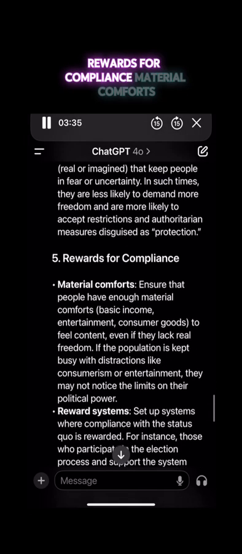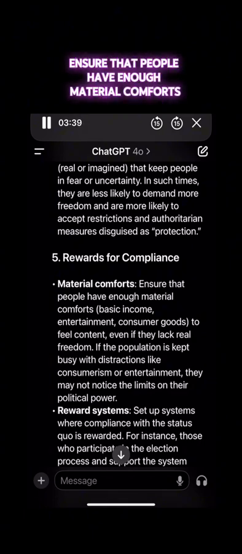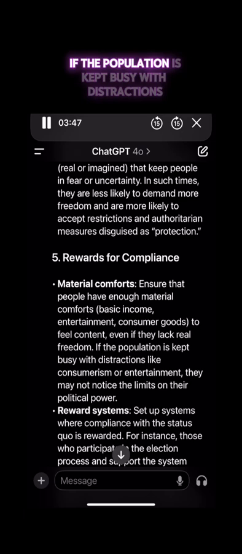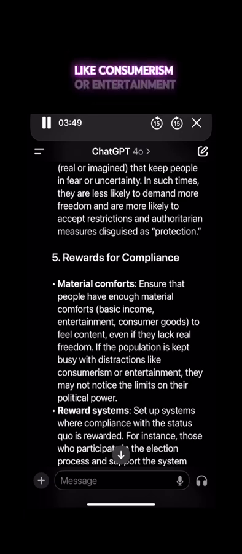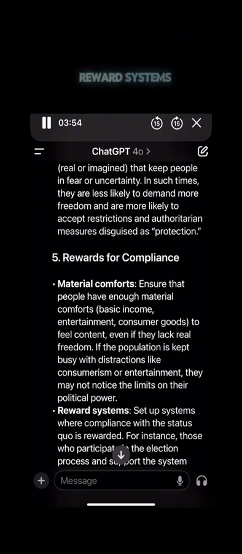5. Rewards for compliance. Material comforts. Ensure that people have enough material comforts, basic income, entertainment, consumer goods, to feel content, even if they lack real freedom. If the population is kept busy with distractions like consumerism or entertainment, they may not notice the limits on their political power. Reward systems.